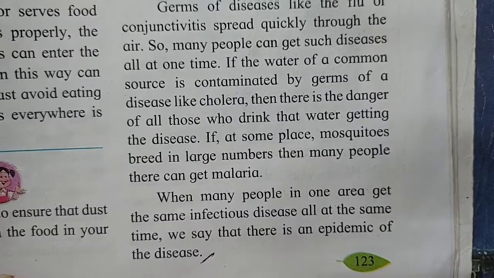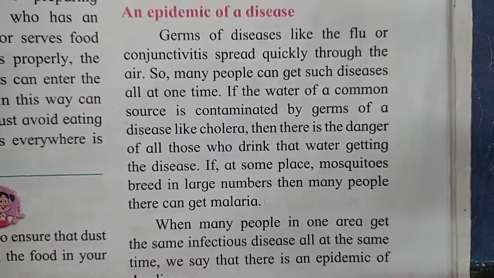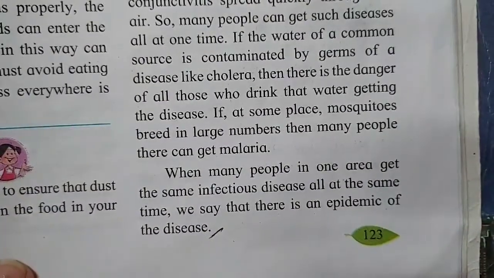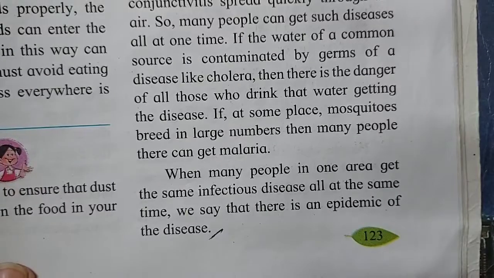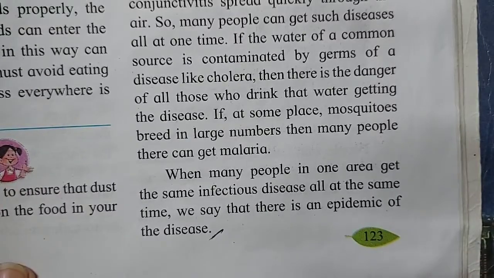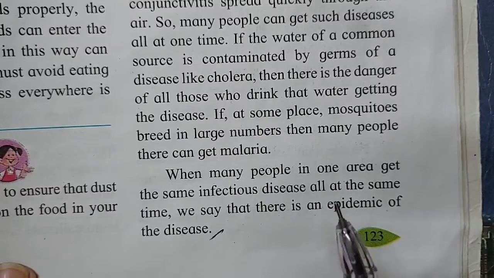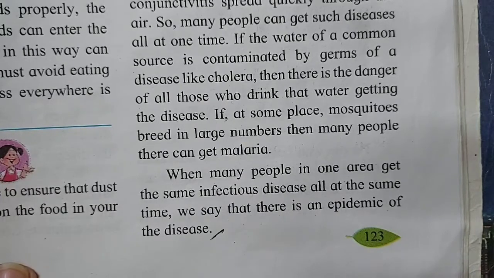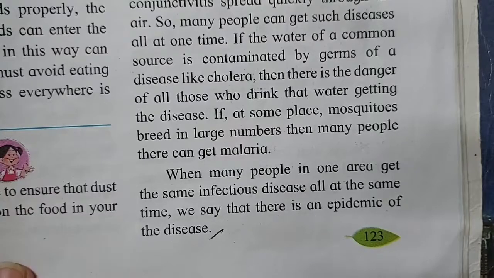So this is called an epidemic of that disease. Understood? Same place, same time, same disease. That is called epidemic of that disease.